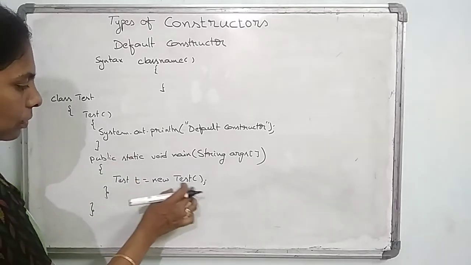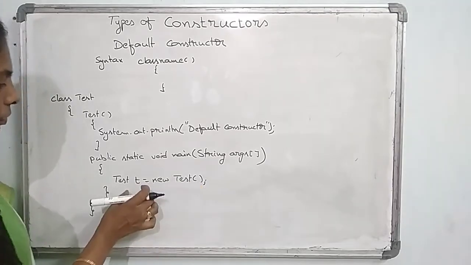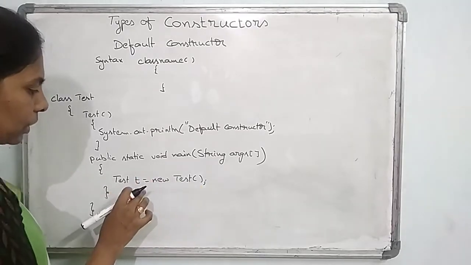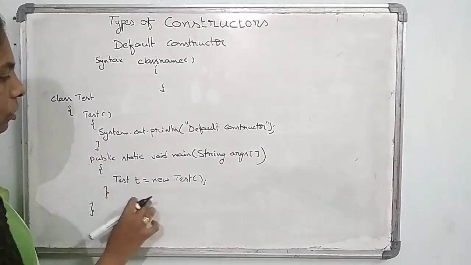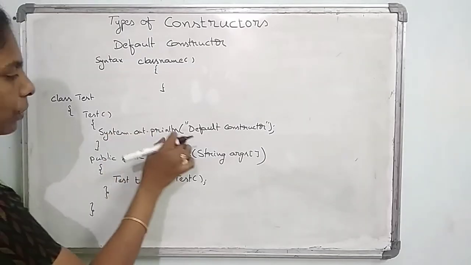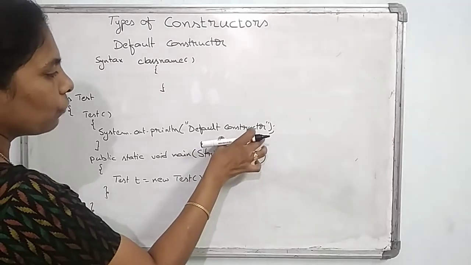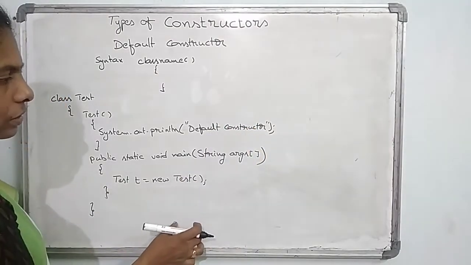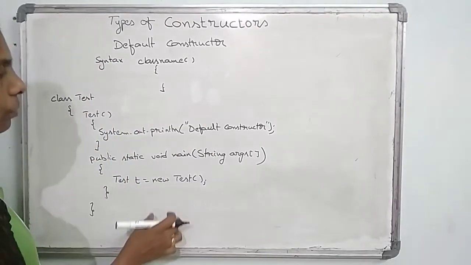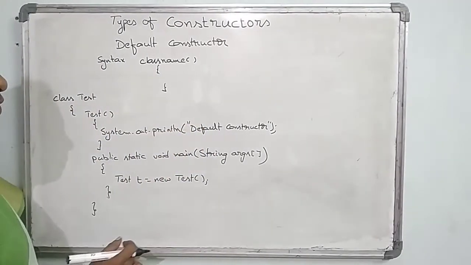After that, in that I am passing the test value. So whenever you are creating this object, at that time it will directly go to the test automatic initialization. So it will become to this one and it will print the value of default constructor. The output comes under the default constructor. So this is the sample problem for the default constructors.